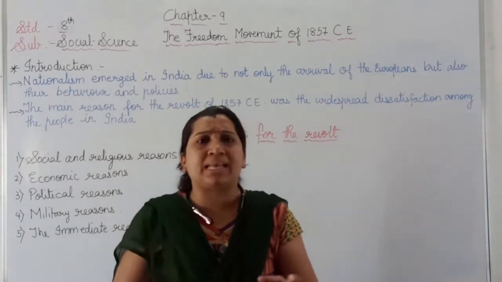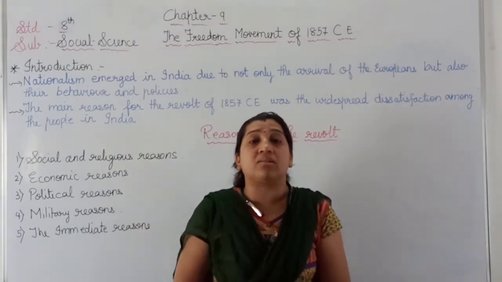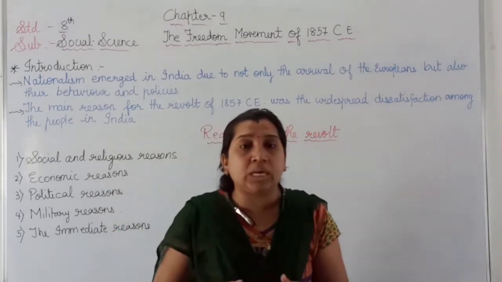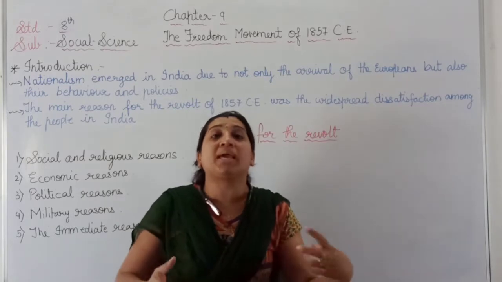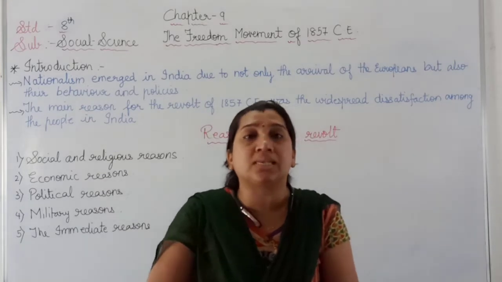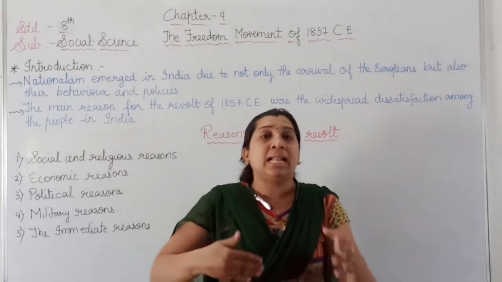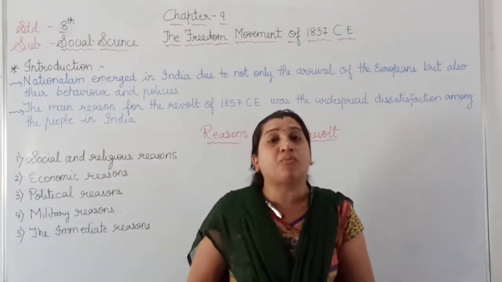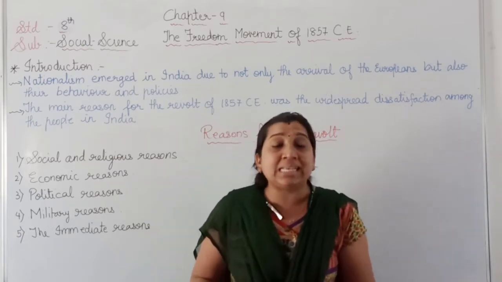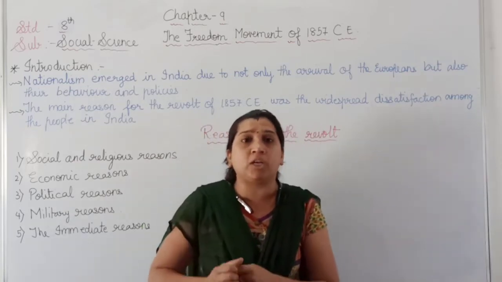Britishers, for example Lord Dalhousie, when he came to our country, India, and became the Governor General, he started many things for the smooth administration of the British East India Company and for great facility to be allotted to the British government. He started the first railway line, from Mumbai to Thane, in the year 1853. Later, in the year 1854, he started the model postal system and the telegraph system. Apart from that, he started the printing press and many more things for the smooth administration of the British East India